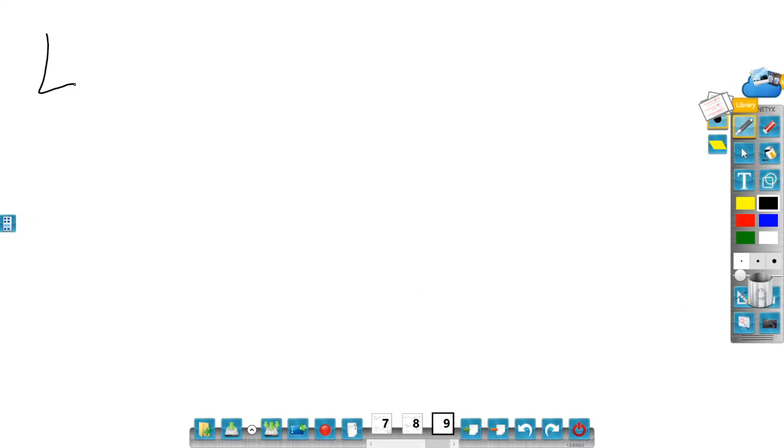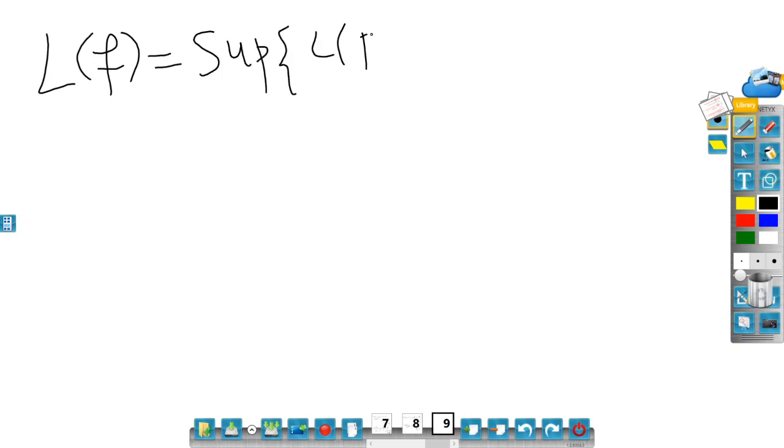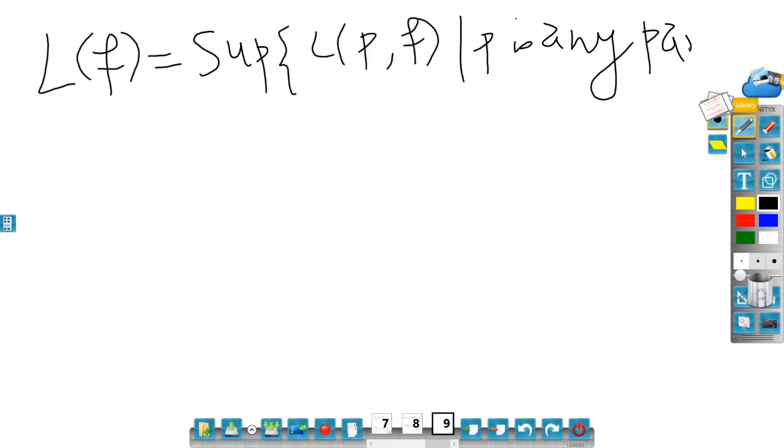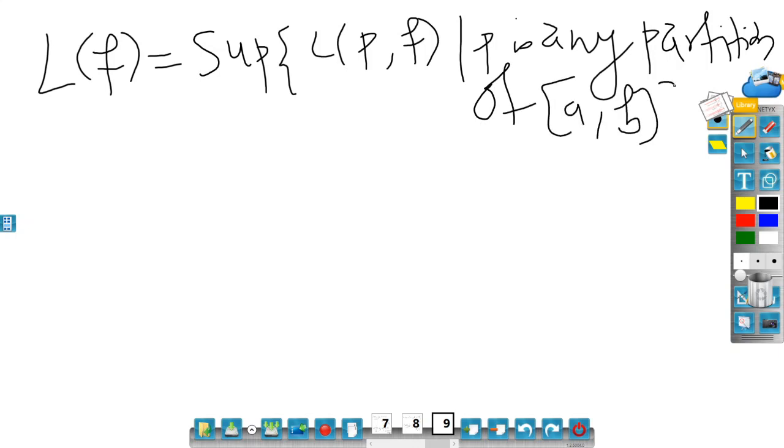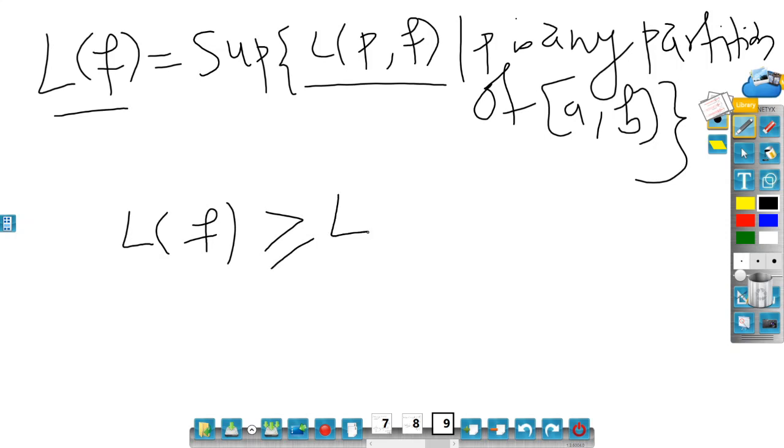So my LF, as you know, is nothing but the supremum of all LPF such that P is any partition of the closed interval a comma b. Right. So there is a relation between LF and LPF. Since LF is a supremum, it is an upper bound, so LF is greater than or equal to LPF.